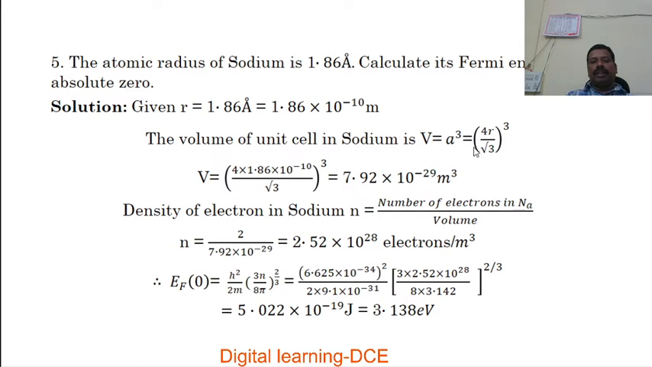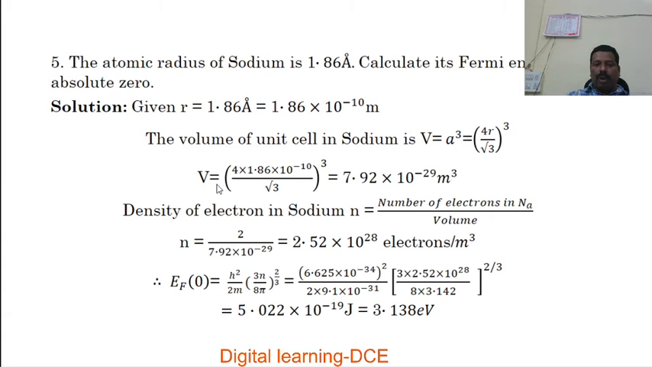So then, for the value of A cube, A is equal to 4R by root 3. This is calculated by using crystallographic calculations. We know the volume of the unit cell of sodium, the cubic cell, so A cube is equal to (4R by root 3) whole cube. Then substitute the value of R in this expression and solve for the volume of the unit cell of sodium. We get the volume as 7.92 × 10^-29 meter cube.